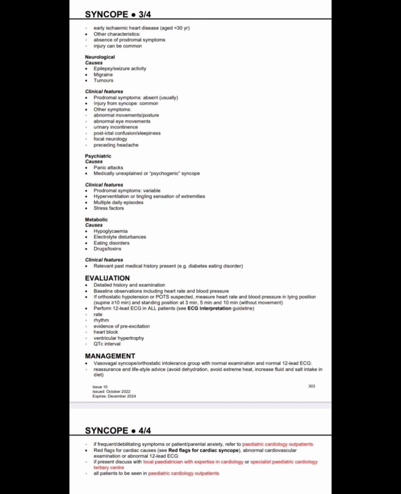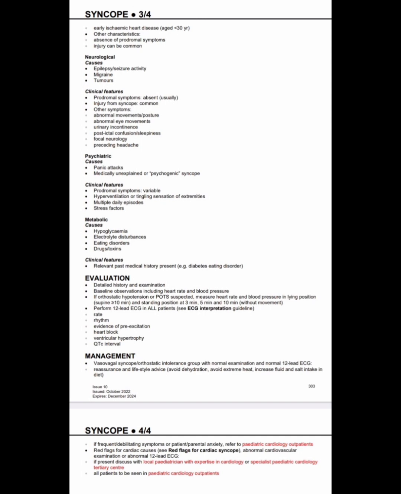Neurological causes of syncope. The causes are epilepsy, seizure activity, migraine and tumors. Clinical features include prodromal symptoms usually absent; injury from syncope is common. Other symptoms are abnormal movements or posture, abnormal eye movements, urinary incontinence, postictal confusion or sleepiness, focal neurology and preceding headache. Psychiatric causes of syncope include panic attacks, medically unexplained or psychogenic syncope.